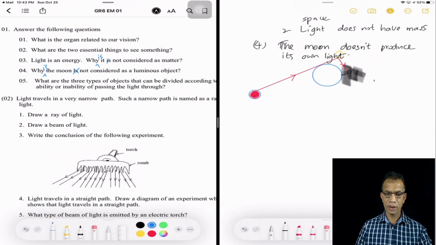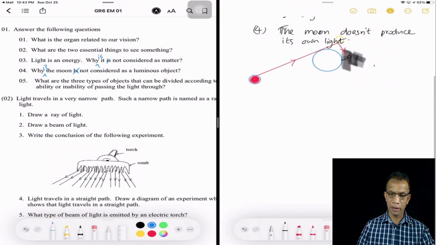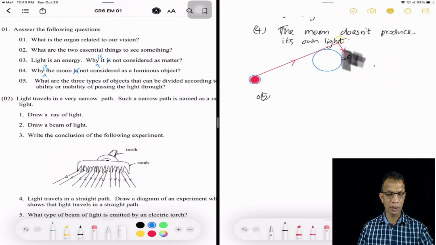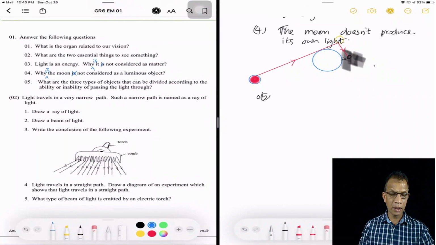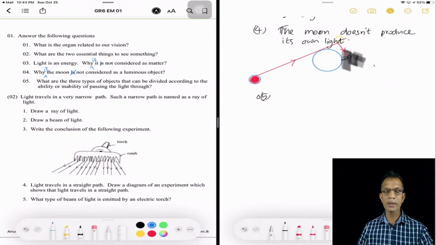So moving to the next question, question number 5. Question number 5. What are the three types of objects that can be divided according to the ability or inability of passing the light through?